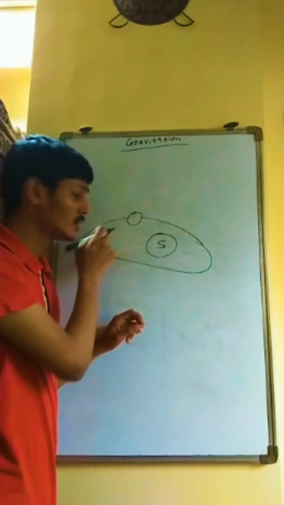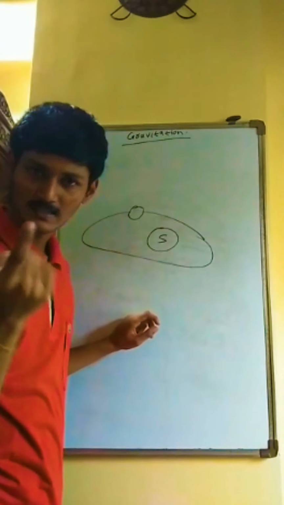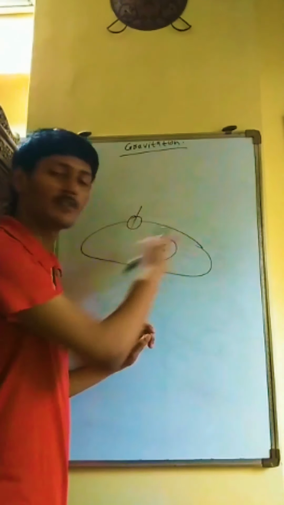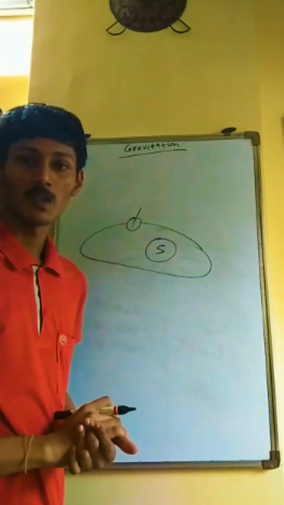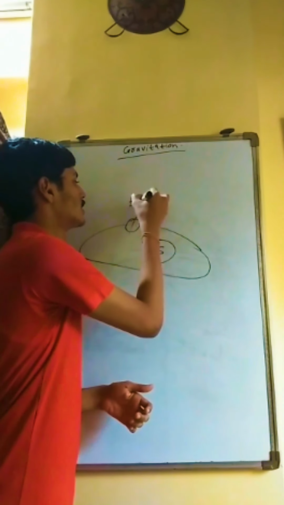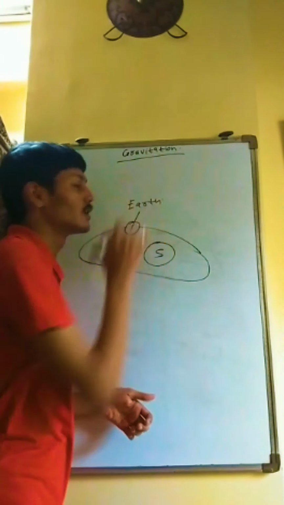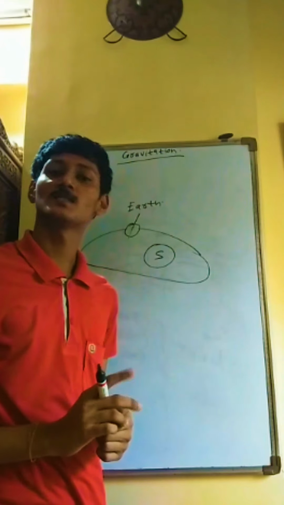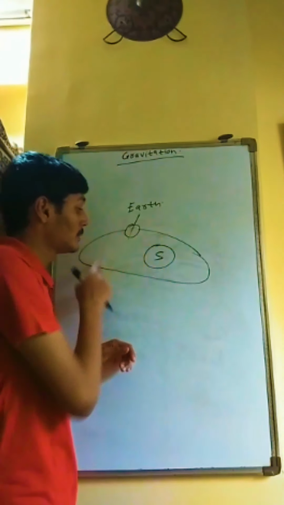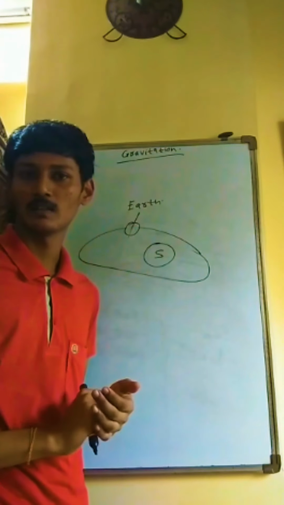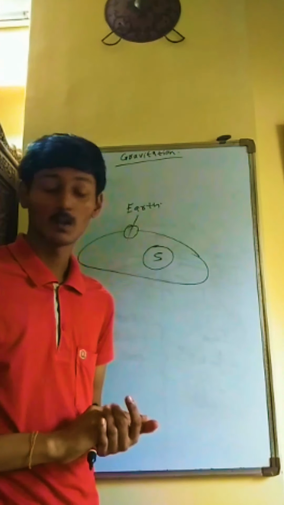The planet will rotate on its axis and revolve around the sun in a particular time period. For example, if this planet is Earth, the Earth takes 365.4 days to complete one complete revolution around sun. They called it a year.